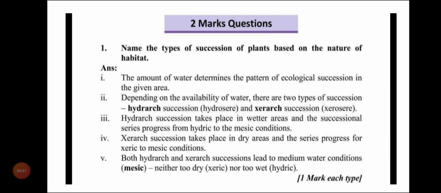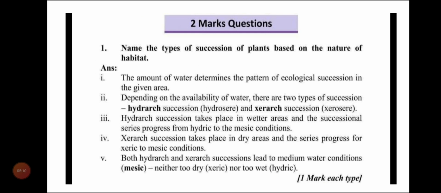Moving further are the questions given for 2 marks. The chapter is very small. So the next question is, name the types of succession of plants based on the nature of habitat. We have to write the types of succession based on habitat.